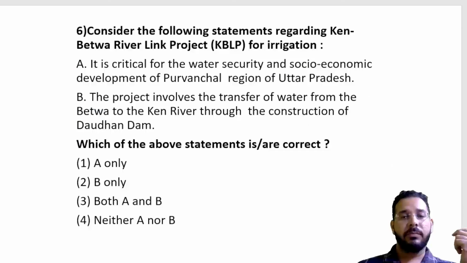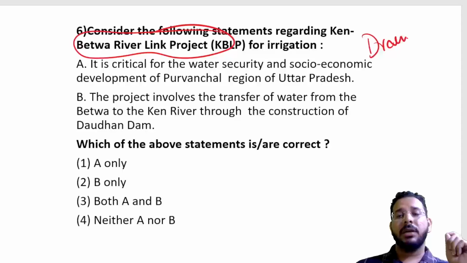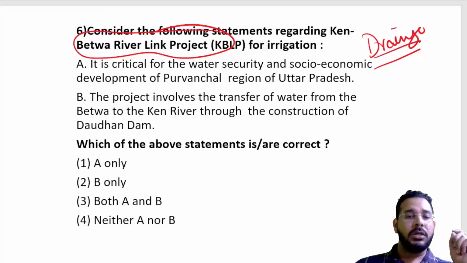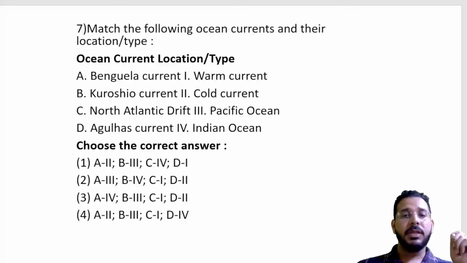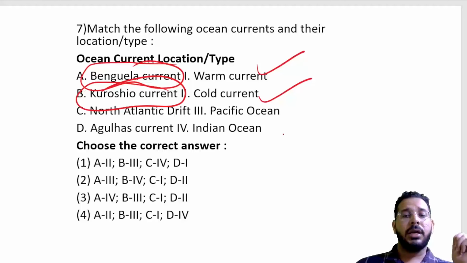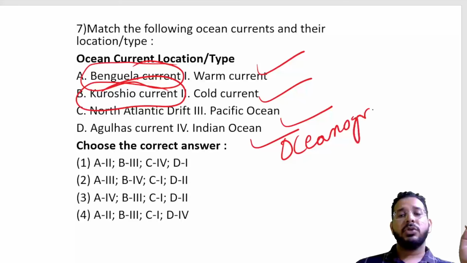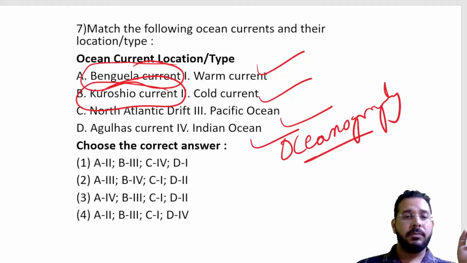Then we have a question on river linking project, Ken-Betwa river linking project. So this is again part of that chapter drainage and water resources chapter. Then we have ocean currents. Many different ocean current names have been given and asked if it is a warm ocean current, cold ocean current, if it is present in Pacific Ocean or Indian Ocean. So this is the chapter oceanography. When you study oceanography, you will be able to answer this question.